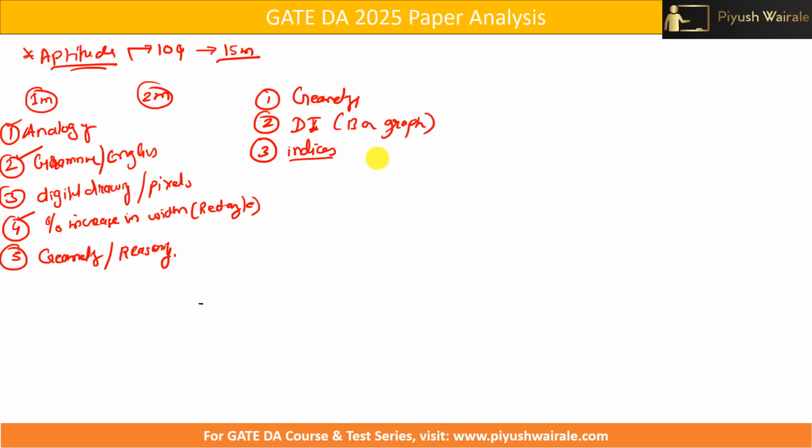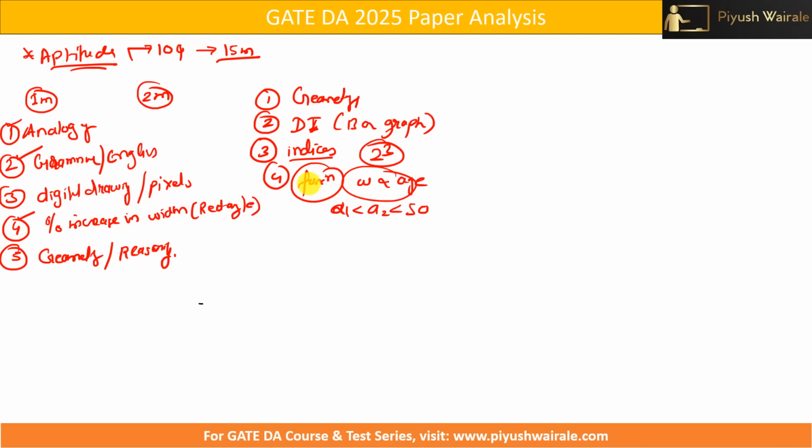Then the third was indices, some 2 to the power 9, then x square, like that the question was given, and I think the answer was 2 to the power 3. Okay, so a simple question. Then we have one question based on functions. There was one case where weight is related to age. This was given to us, and based on this there were a few options, right? Like a1 greater than, less than a2, or something like that. So based on this particular case, there was one question.